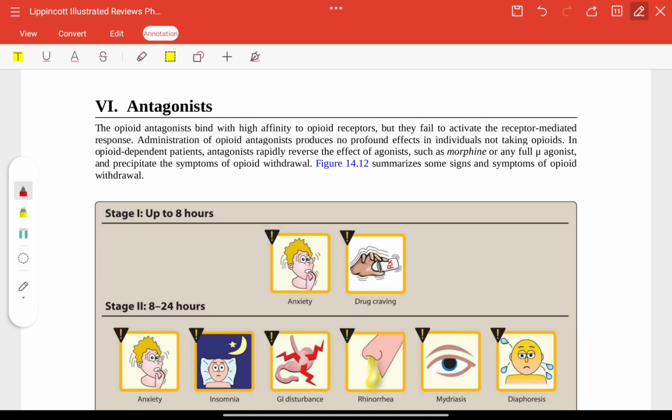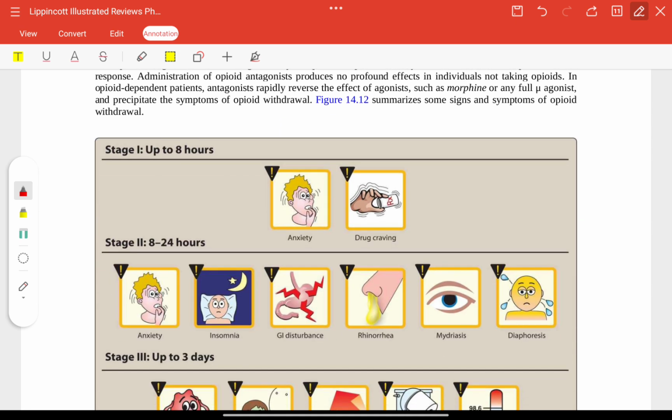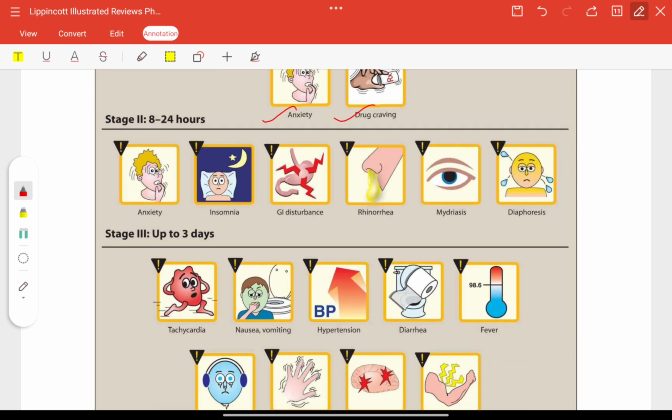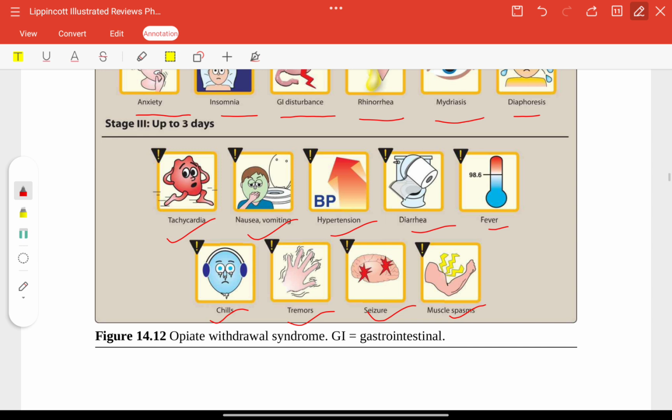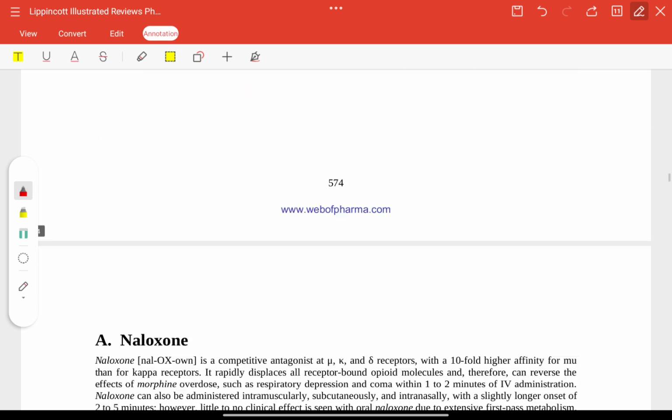Now, opioid withdrawal. Stage 1, up to 8 hours: anxiety and drug craving. Stage 2, 8 to 24 hours: anxiety, insomnia, GI disturbances, rhinorrhea, mydriasis, diaphoresis. Stage 3, up to 3 days: tachycardia, nausea, vomiting, hypertension, diarrhea, fever, chills, tremors, seizure, and muscle spasm. These are all withdrawal syndromes.